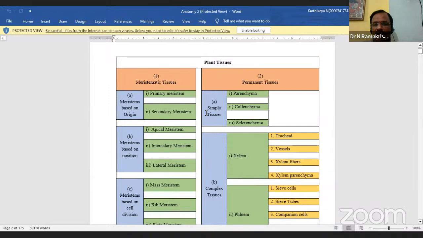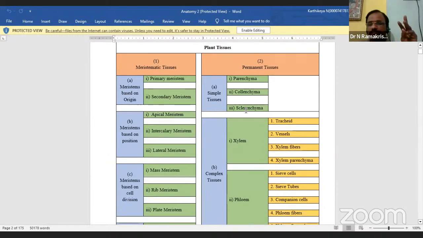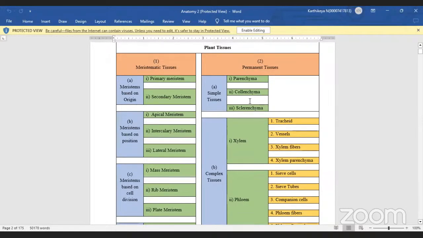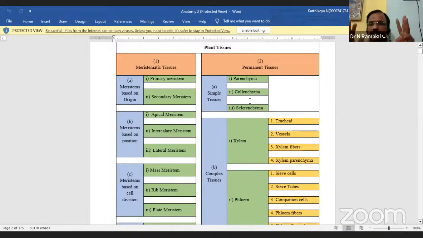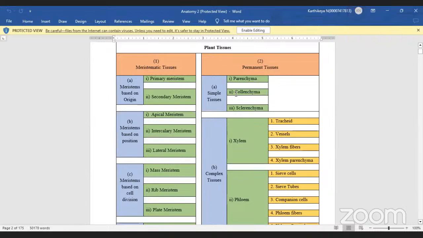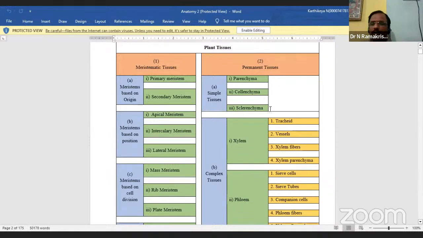Again, the simple tissues are divided. How many are there? Three. What is the first one? Parenchyma. The second one is collenchyma. The third one is sclerenchyma. Is it clear? The simple tissues are how many types? Three types: parenchyma, collenchyma, sclerenchyma.